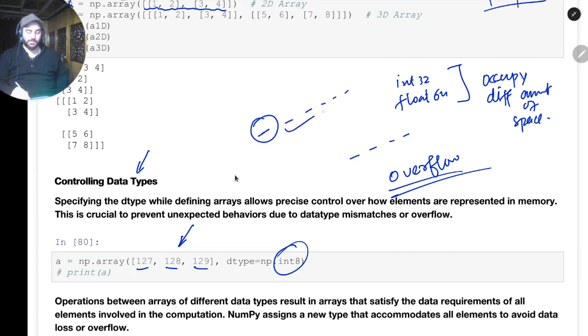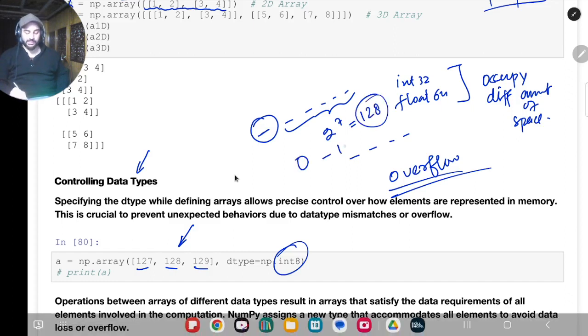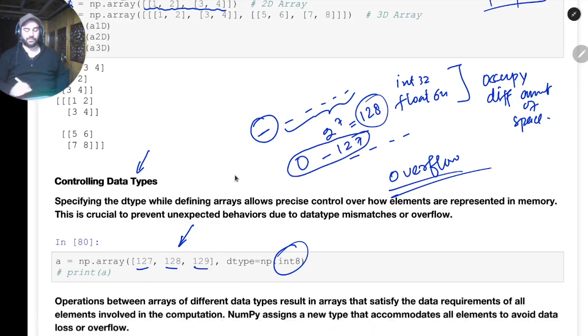So how many possible values with 7 bits? 2 to the power 7, that is 128 numbers, so starting from 0 to 127 it is able to represent this range, because we have only 7 working bits.